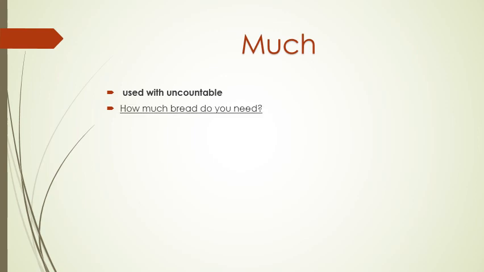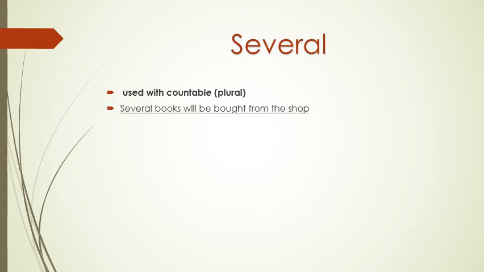How much bread do you need? So much is followed by bread, which is uncountable. The last quantifier is several, meaning multiple. We use it with countable and plural. Let's see the example: Several books will be bought from the shop. Several is followed by countable plural.